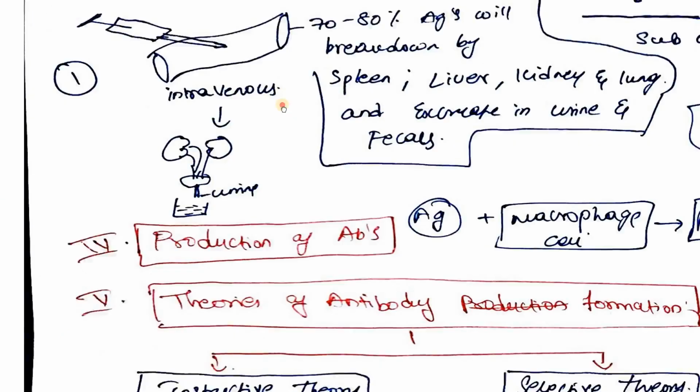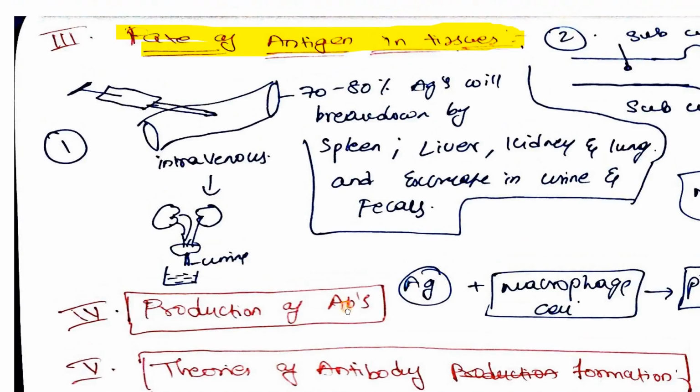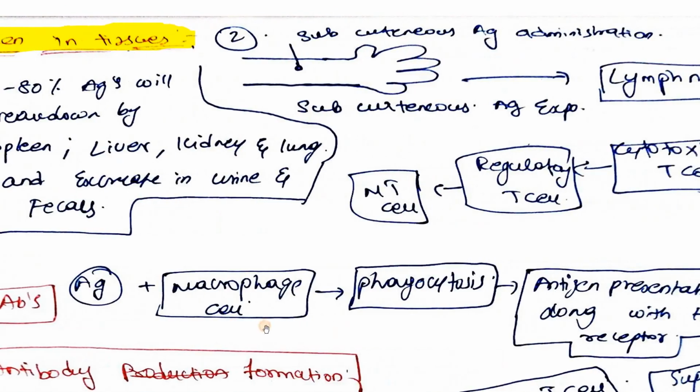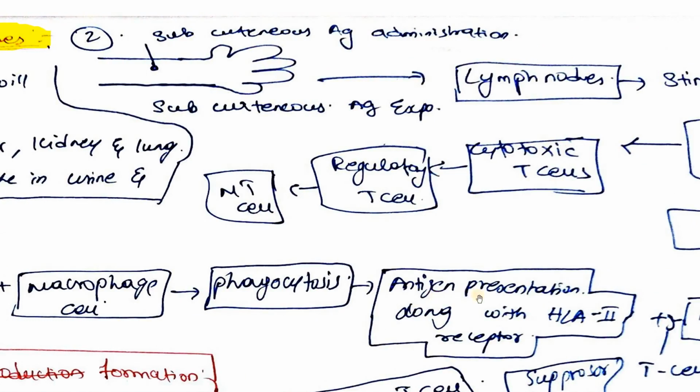Then we will discuss the production of antibodies by our body. I hope you already know how our body produces antibodies. Let me say it once again: on antigen exposure, the antigen will be phagocytized by the macrophage, resulting in antigen presentation. I hope you know the 4 stages of phagocytosis. What are those 4 stages, students?